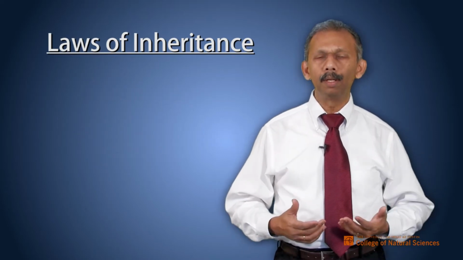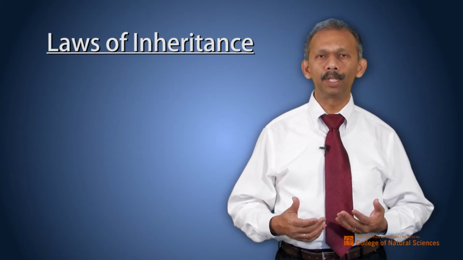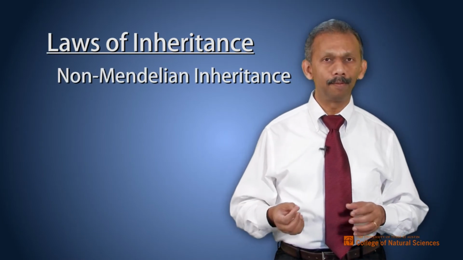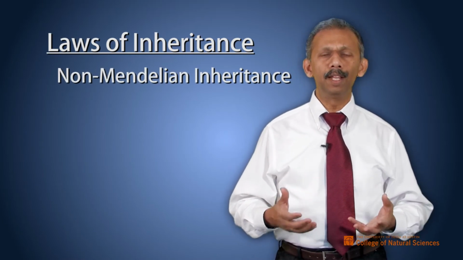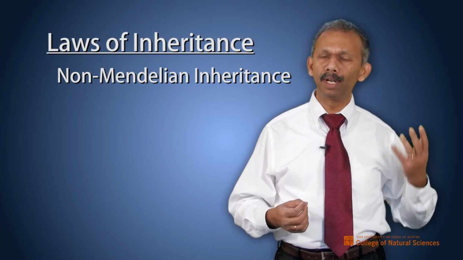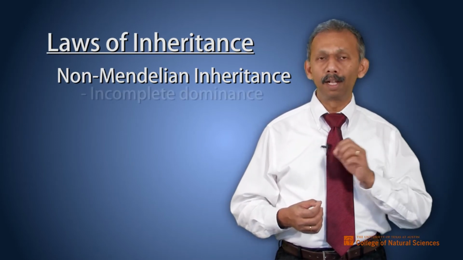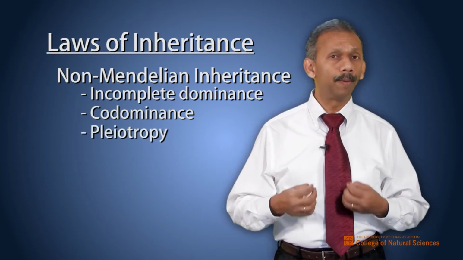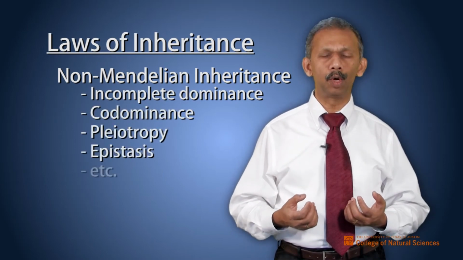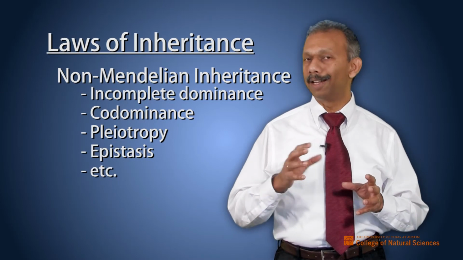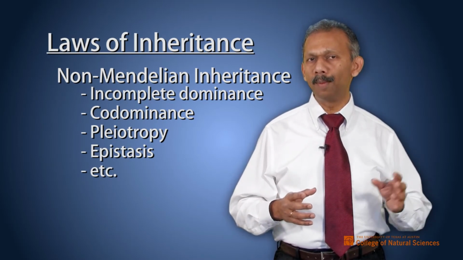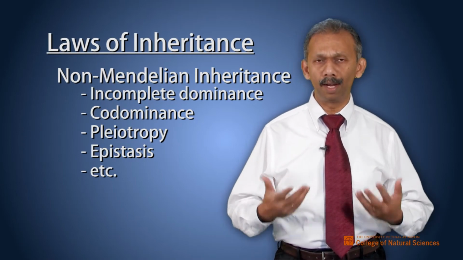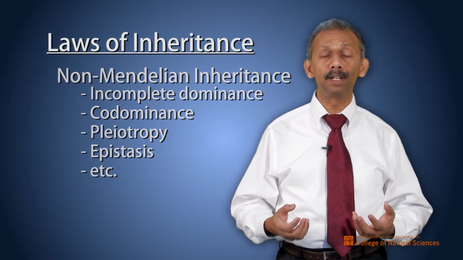The next part of this chapter covers non-Mendelian inheritance, or complexities of inheritance. So in this particular section, you would find incomplete dominance or codominance, pleiotropy, epistasis, and so on. These were not described by Mendel at that time, but were discovered later on, and we are discovering more and more things in terms of patterns of inheritance.